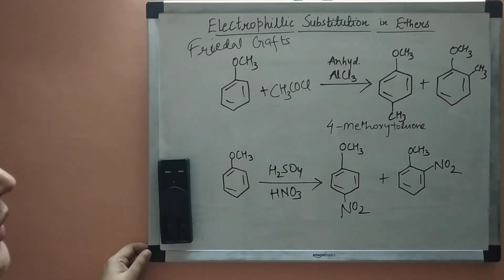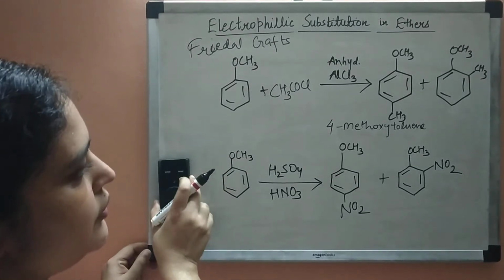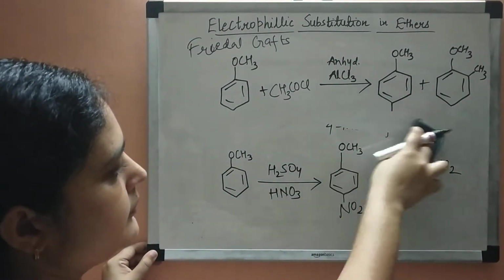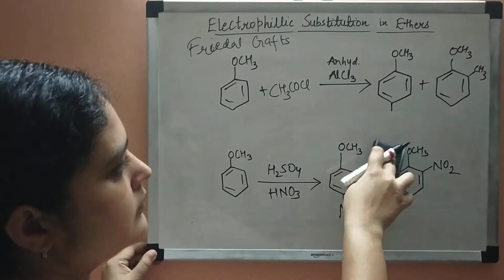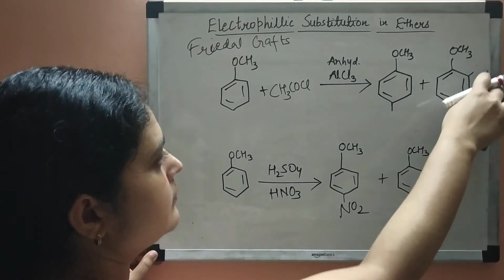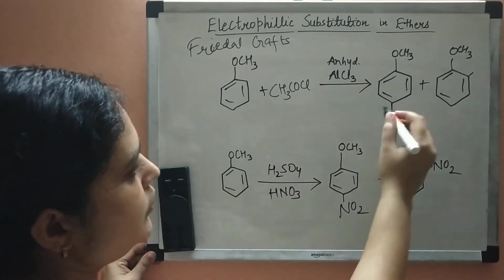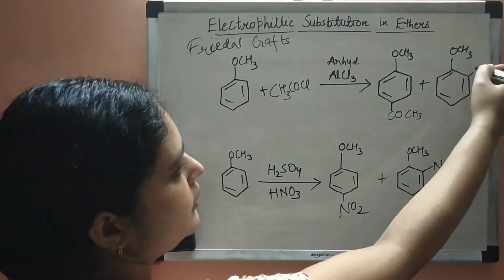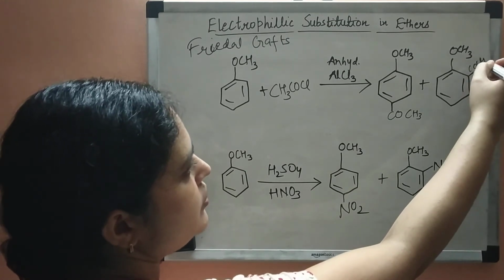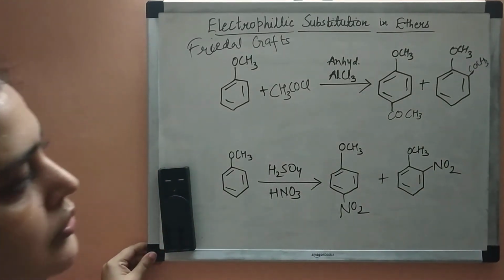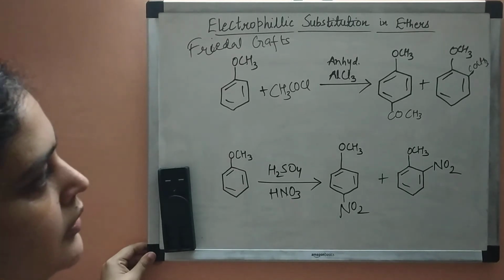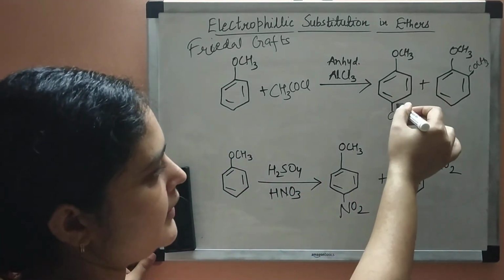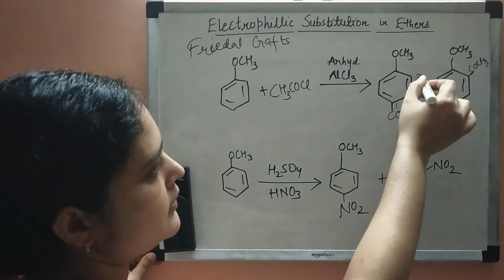Then what will happen? Instead of methyl group, what will we get? You will get COCH3 here, and here also you will get COCH3. So what will be its name? This is again the first position, this second, third and fourth.